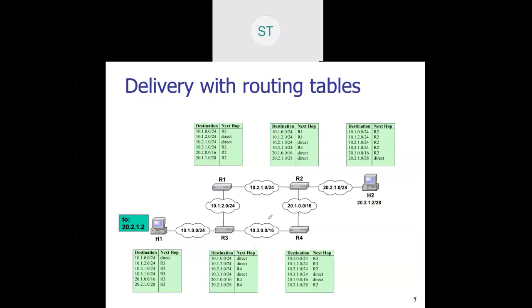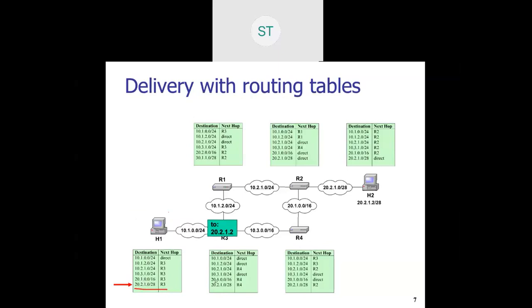Now you can see the figure, the previous figure only. What you can see is that the packet must be sent to 20.2.1.2. So it will find that entry in the routing table and forward it to R3.